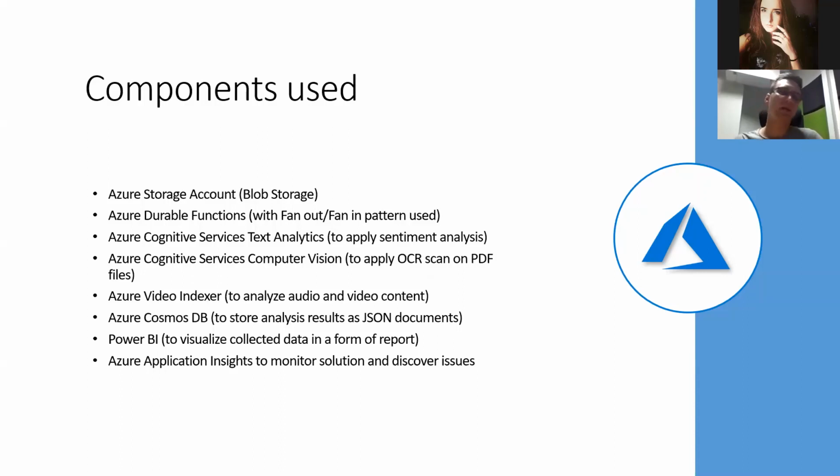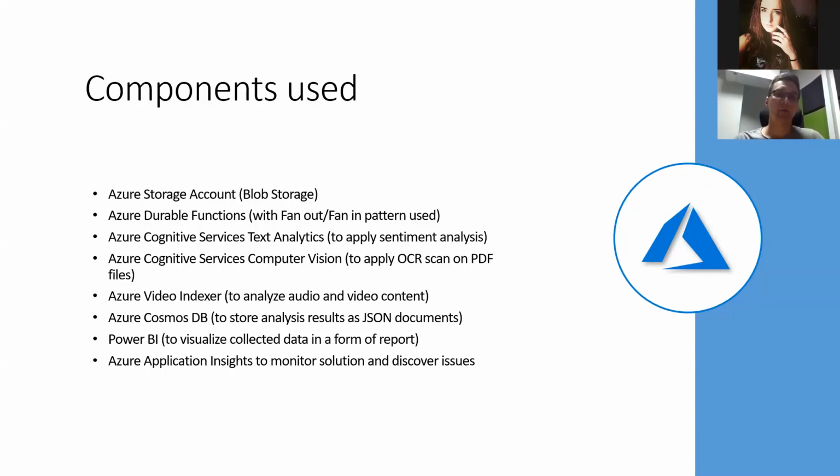And of course, when it comes to analyzing different aspects of the content, we decided to use Azure Cognitive Services. For the text content, we decided to use the Azure Cognitive Services Text Analytics API to extract sentiment data, so how satisfied the customer is during the conversation. And we also decided to extract some key phrases from the sentences using the Text Analytics API to make sure that we are also collecting information about different topics during this conversation.